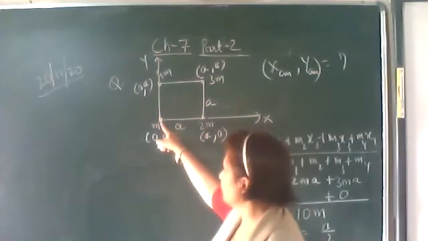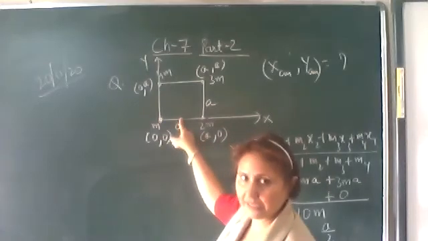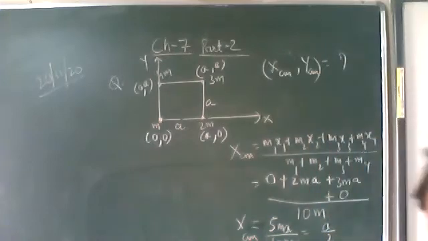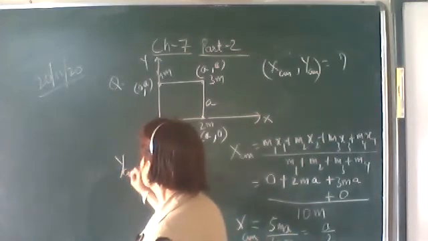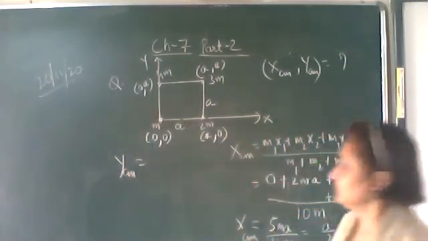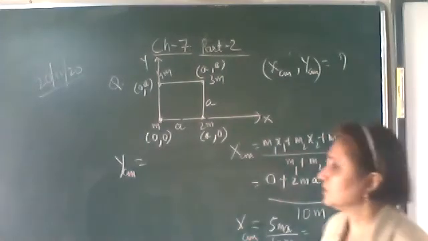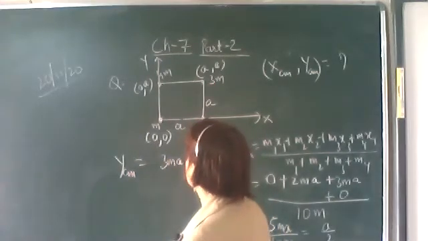That is, from this origin, if you move along the X axis, it will be somewhere here, A by 2. Now find out the Y coordinate of center of mass. The same way, M1 Y1 plus M2 Y2 plus M3 Y3 plus M4 Y4 upon M1 plus M2 plus M3 plus M4. Hurry up, find out. Done?